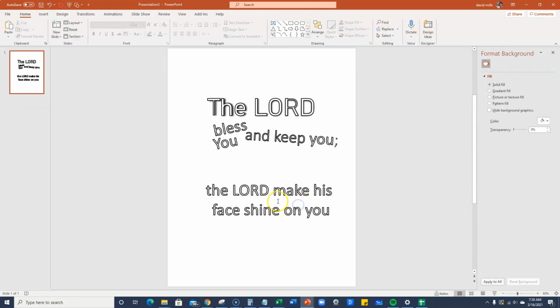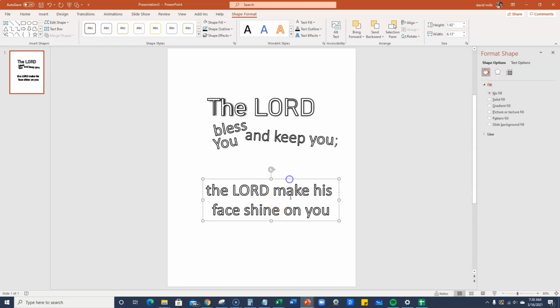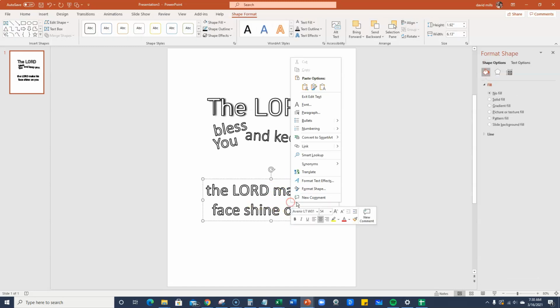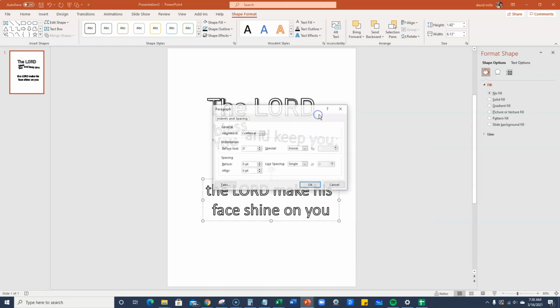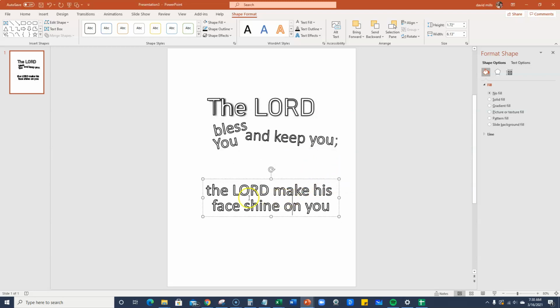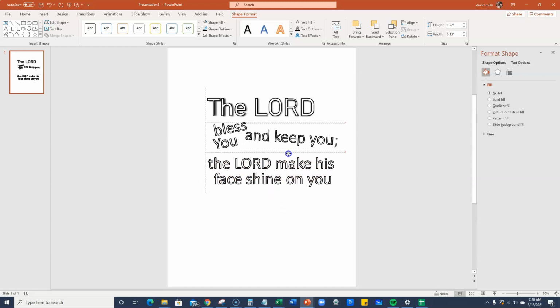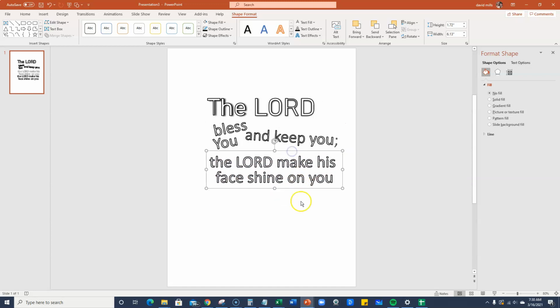And then see how there's a kind of a big gap in between here? I don't really want it to be that big of a gap, so just click on the whole box, right click and go to paragraph. Then I'll go to single and go to multiple down here, and I'll go in here and put 0.75, which is really what I like. So it shrinks that down and makes it look good. So we're going to go ahead and put that over here like so.